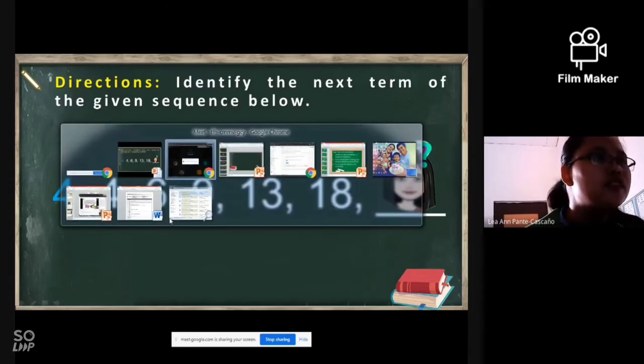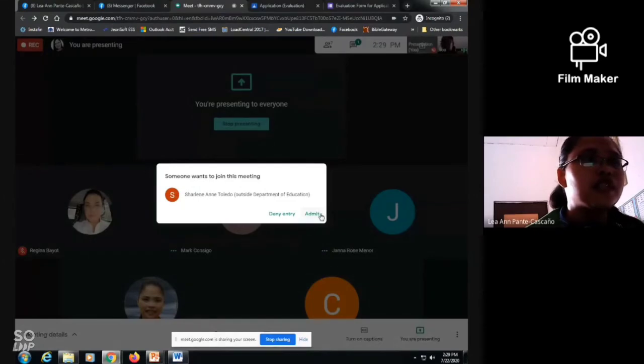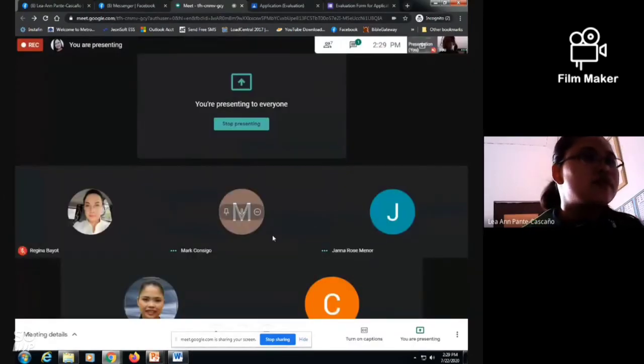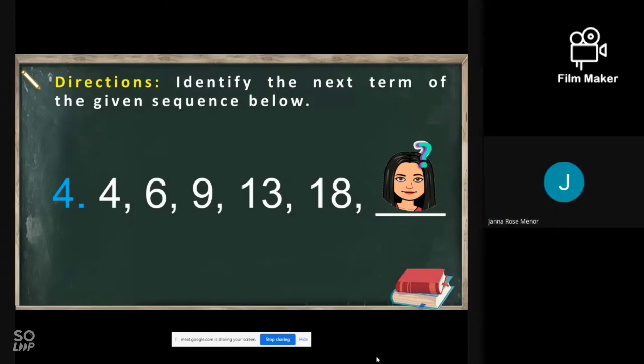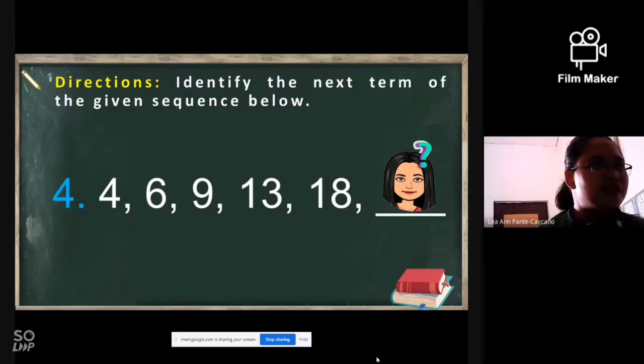Wait lang ha. Pasukin ko lang si Shirley. Hello, Shirley. Welcome to my class. 6, 9, 13. What do you think is the pattern for number 4?